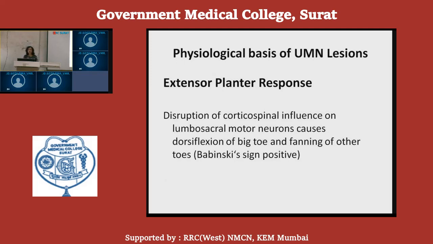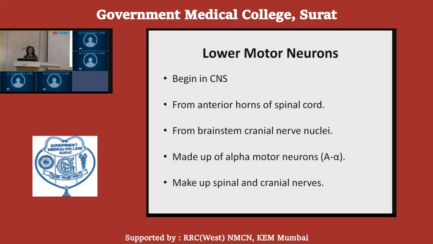So in case of upper motor neuron lesion, we observe clasp knife rigidity if the joint is moved passively.